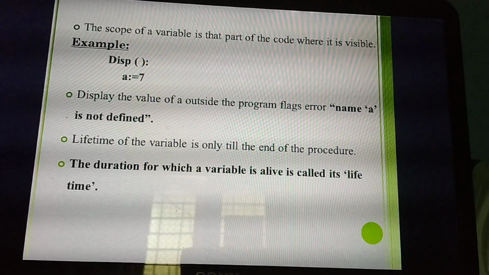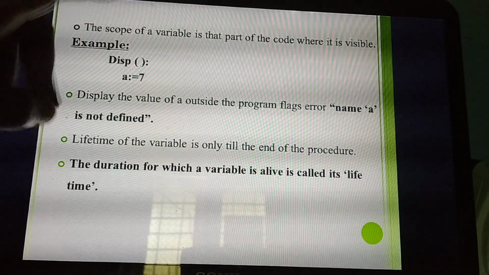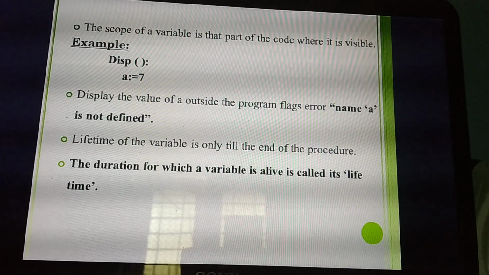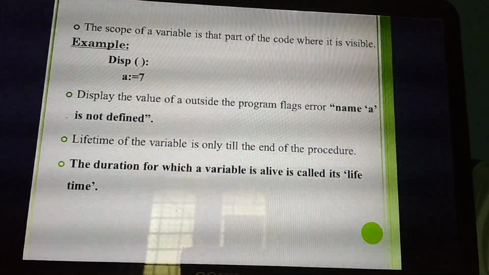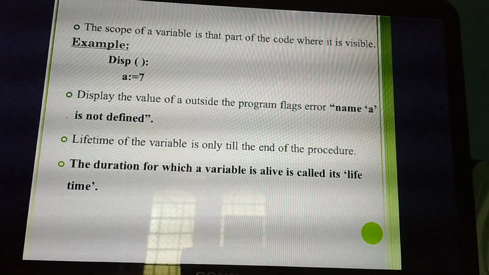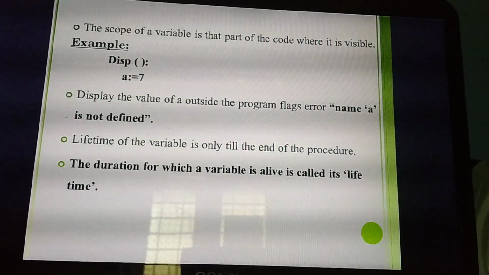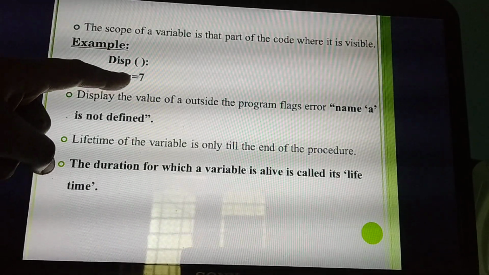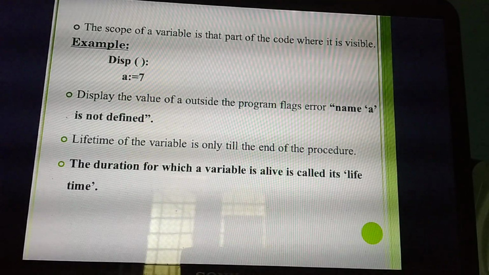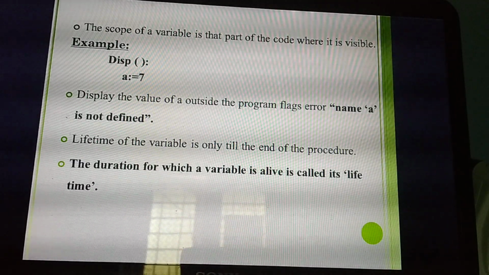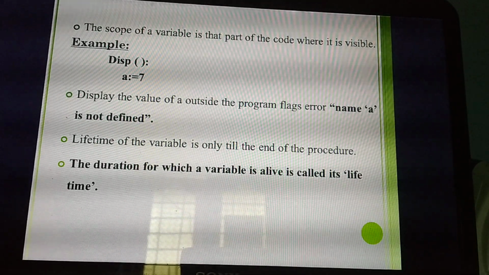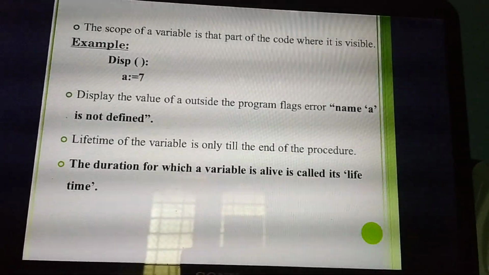Okay. See this example. What is this one? Just recall what you have studied in C++ programming in 11th standard. What's this one? Function name. Okay, function. What's the function name here? Display. In this display function, I am binding a value to a variable. What's the variable name here? A. What's the value I am binding to the variable A? 7. Understand? I have given only one function, display.